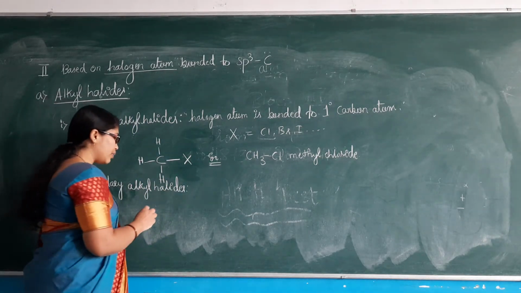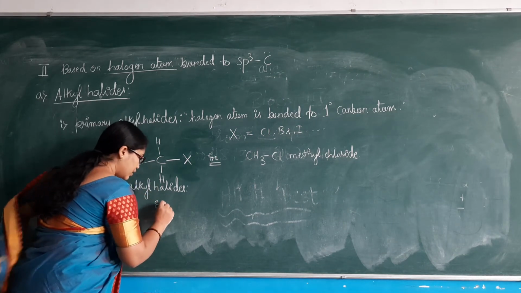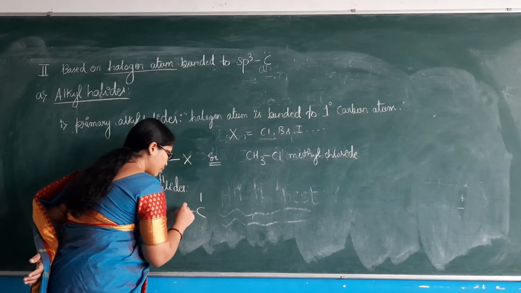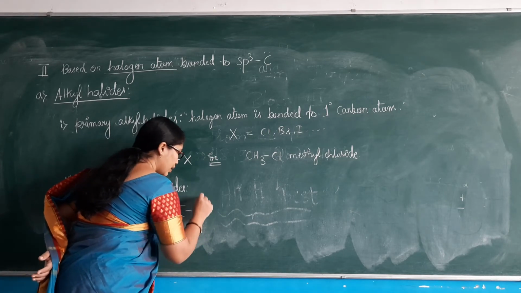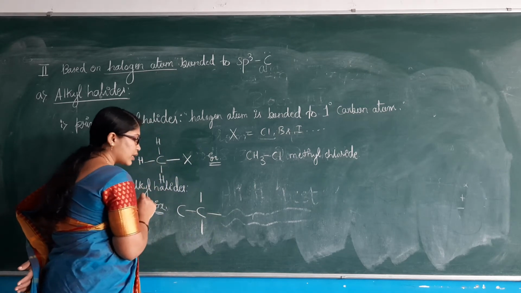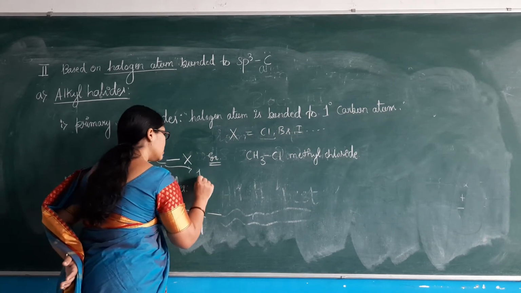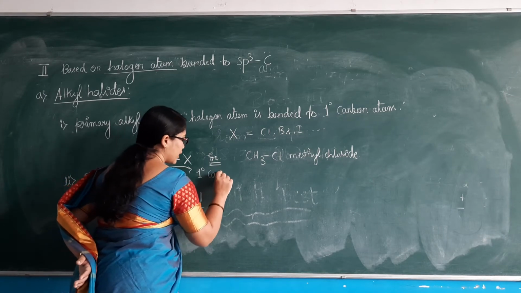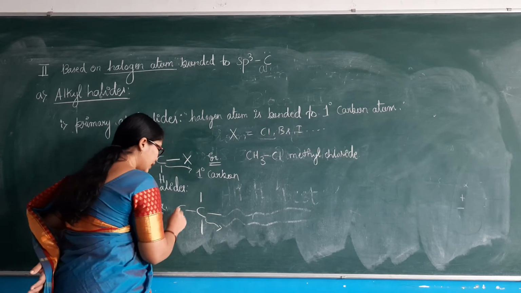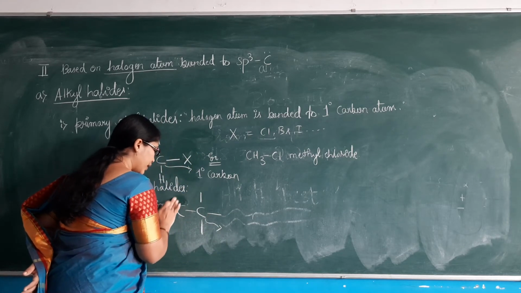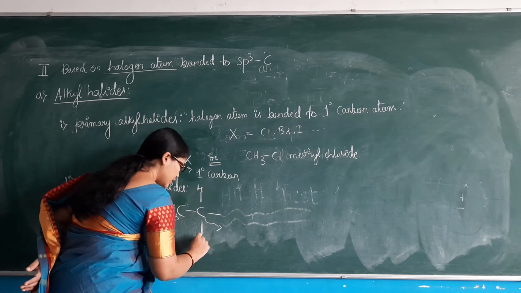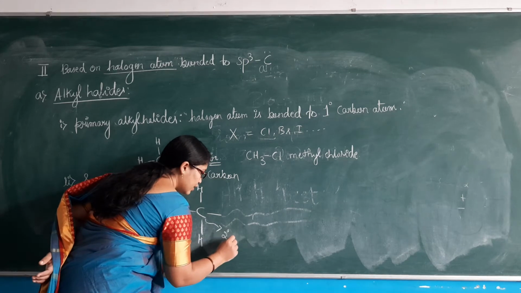What is the secondary carbon here? We can understand with an example. A secondary carbon is that carbon which is bonded to another carbon atom and 2 hydrogen atoms are present. That carbon is referred to as secondary carbon. Here this carbon is referred to as primary, or 1 degree carbon also we can write. Fine. So here this is referred to as secondary carbon because it is directly bonded to another carbon atom. We can write here CH3. This is H. This is H. This is referred to as secondary carbon.